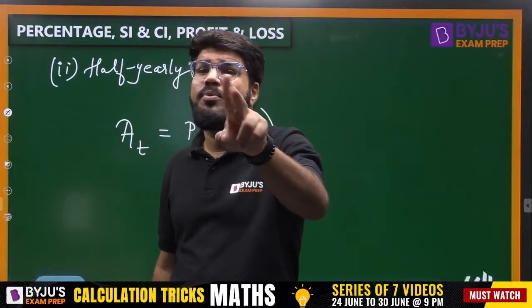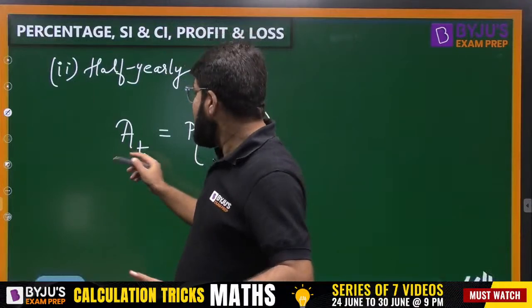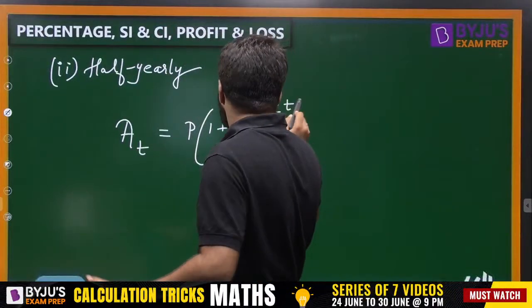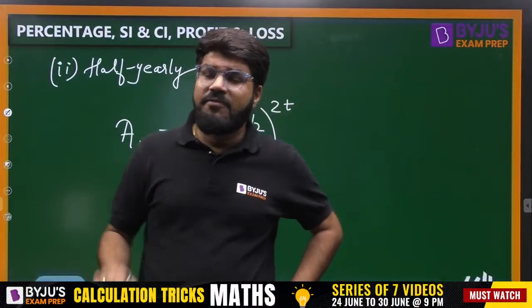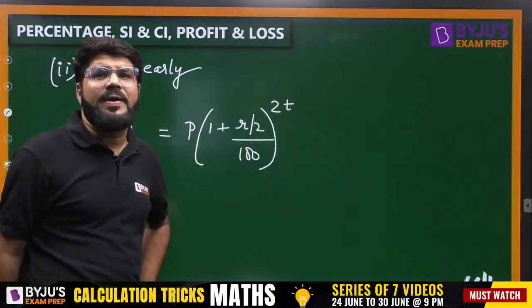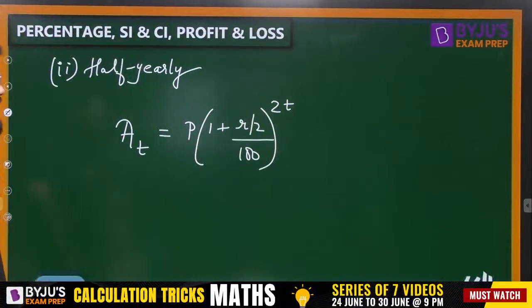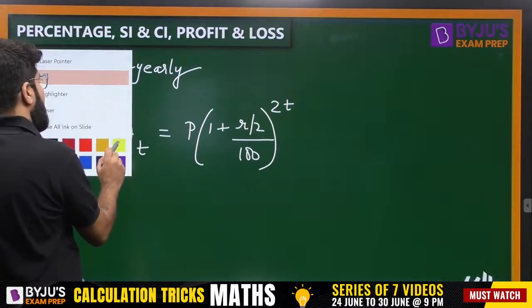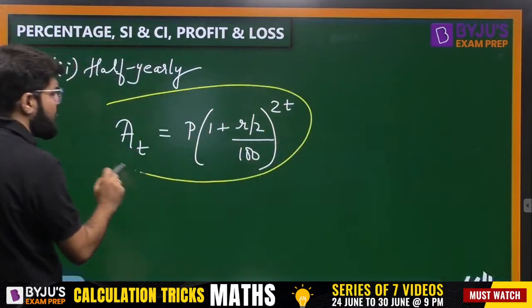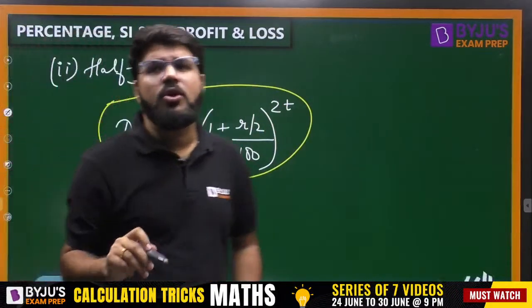Because interest is calculated half yearly, the amount at the end of T years will be raised to the power 2T. Every 1 year the calculation happens twice, so every T years the calculation will happen 2T times. That is the formula. And I told you, no need to remember that general formula. You can write down the formula by your own logic.